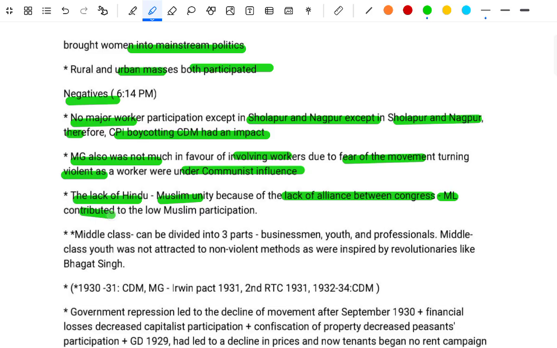ML contributed to the low Muslim participation. The middle class can be divided into three parts: the businessmen, the youth, and the professionals. Middle class youth was not attracted to non-violent methods, as they were inspired by revolutionaries like Bhagat Singh.